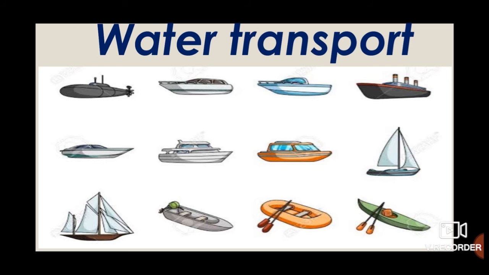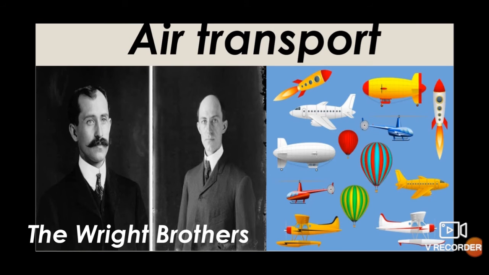Ships that are used only to carry goods are called cargo ships. Nowadays, cruise ships and ocean liners also take people around the world comfortably. Ships load and unload passengers and goods from special places located near water bodies. They are called ports. Next is air transport.